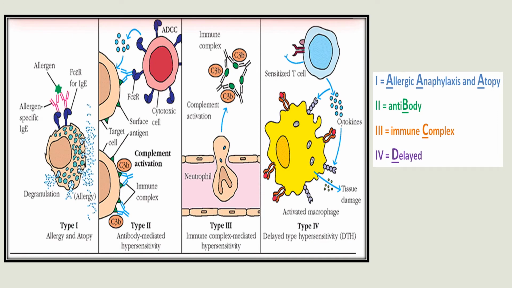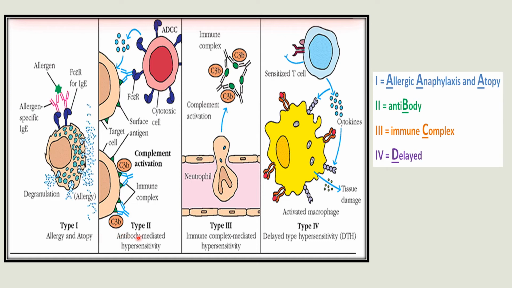So this type 1 hypersensitivity is also known as allergy or atopy. This is IgE mediated hypersensitivity, and here this is an allergic reaction by the re-exposure of a specific type of antigen known as allergen. Here this IgE will lead to the degranulation of mast cells or basophils. Examples for this type 1 hypersensitivity are bee stings, penicillin, food poison, etc.